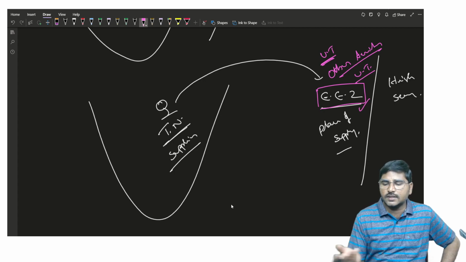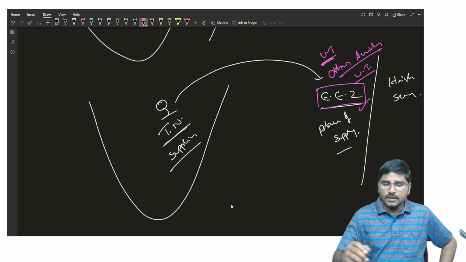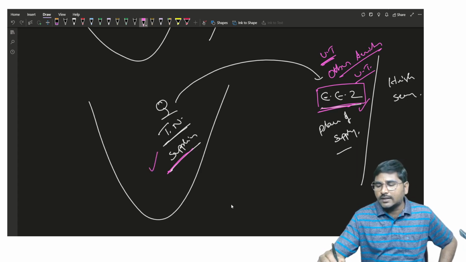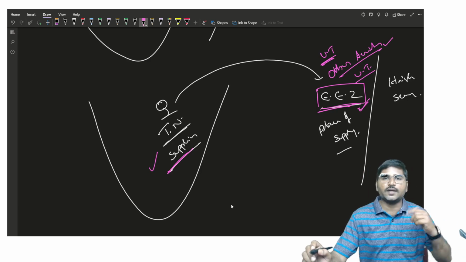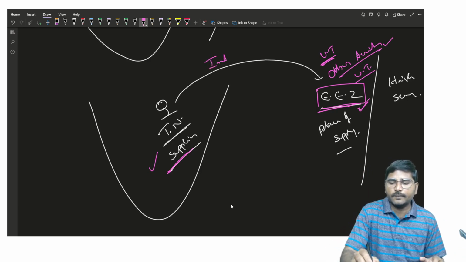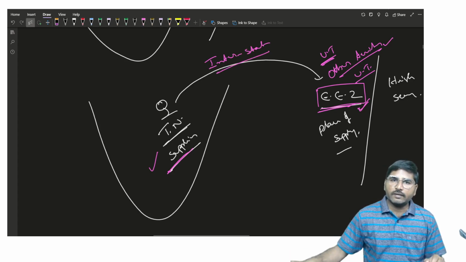Thereupon we can say that it is an interstate supply. Supplier location is Tamil Nadu and the place of supply is other territory. Other territory is a union territory, so it is an interstate supply. Are you getting my word?